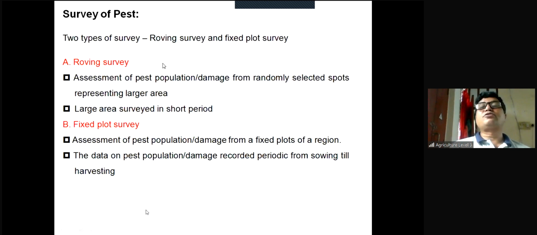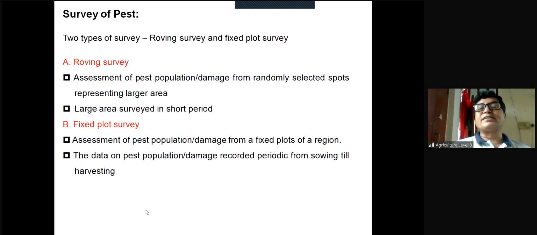So there are two types of survey. One is called roving survey, another one is called fixed plot survey. Roving survey, what is roving survey? Assessment of the pest population or damage from randomly selected spots representing a larger area. For example, if we select a very large area, and from this area we select some spots randomly, and from these spots we make the survey, then this is called roving survey.